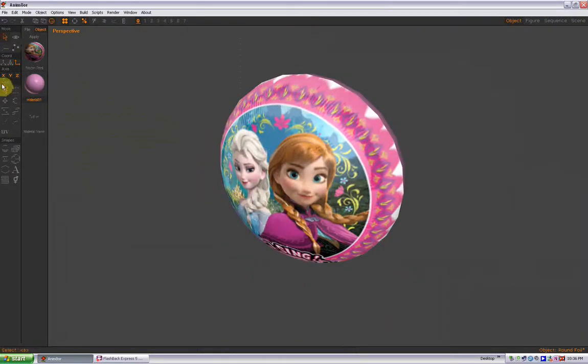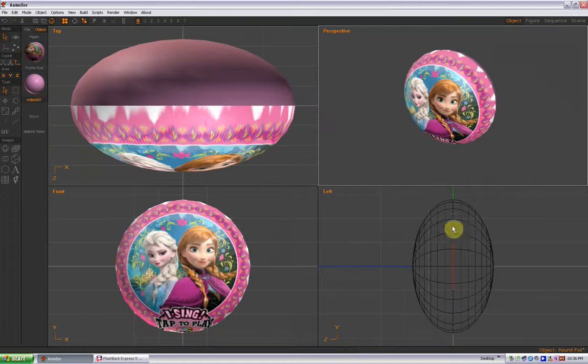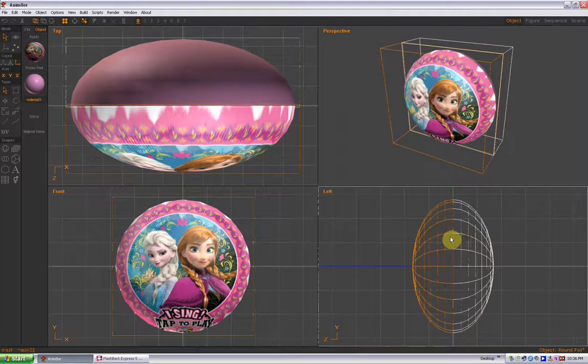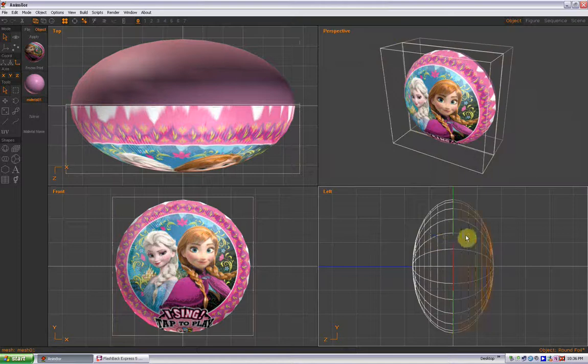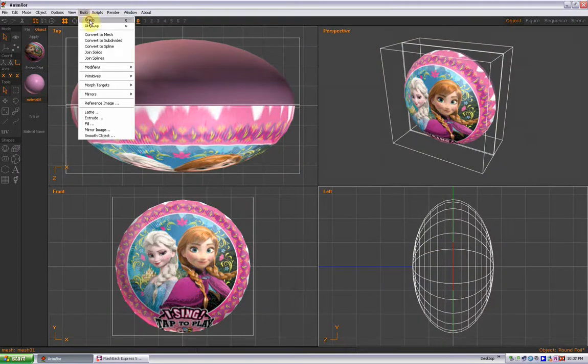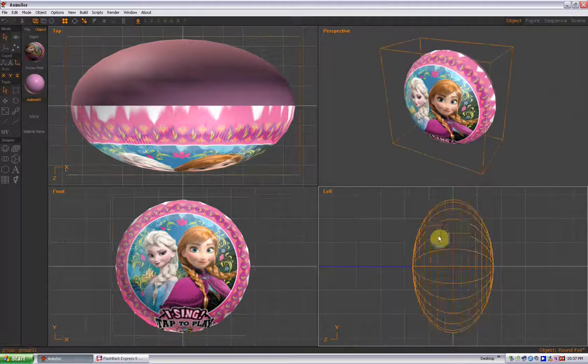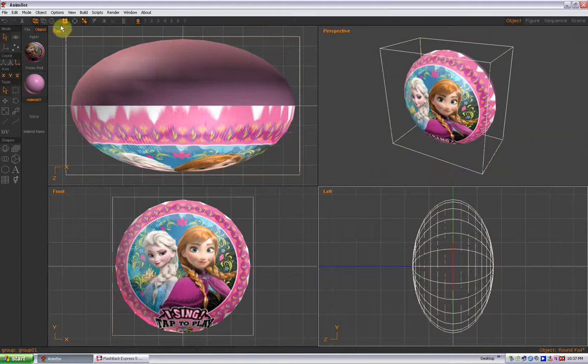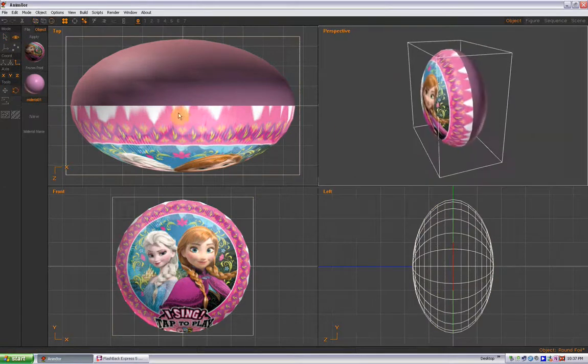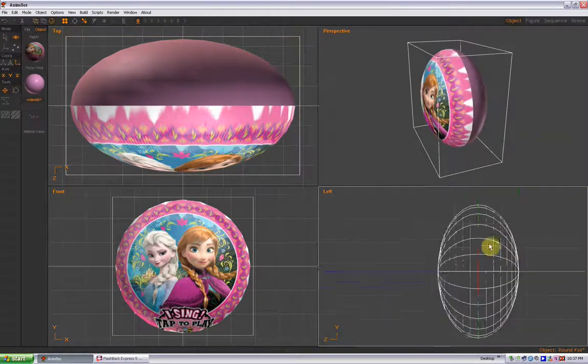The only other thing I would do when you are done applying your textures to the front and the back, because you need this to act as a single balloon, is I would select the two by right-clicking on them and then go to Build and group them together. So although they are two objects put back to back, if you group them, you will be able to move and rotate them together as a group.